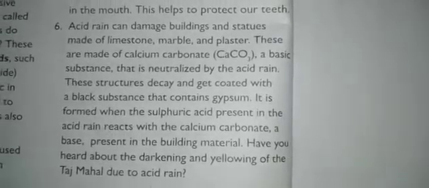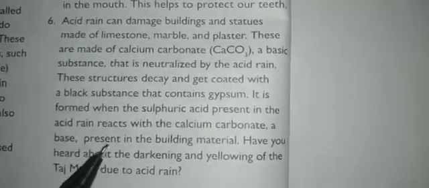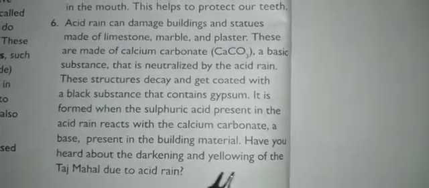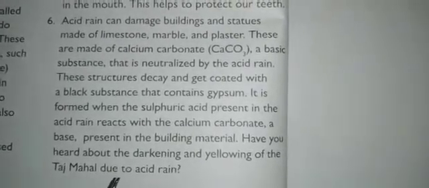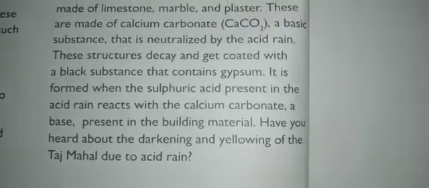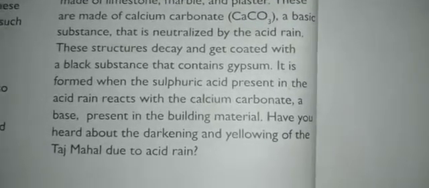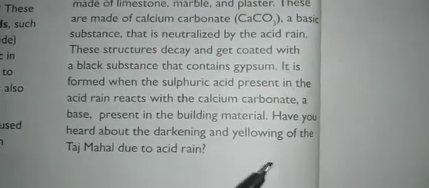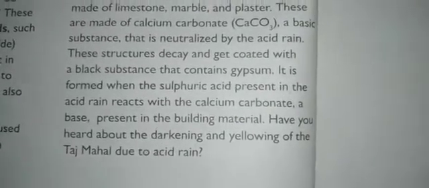Okay, so a base which is present in the building material. Have you heard about the darkening and yellowing of the Taj Mahal due to acid rain? Yes. Okay, Taj Mahal. In the early stages it was white in color. Now the color of this Taj Mahal is turning a little bit yellow or a dark color due to this acid rain.